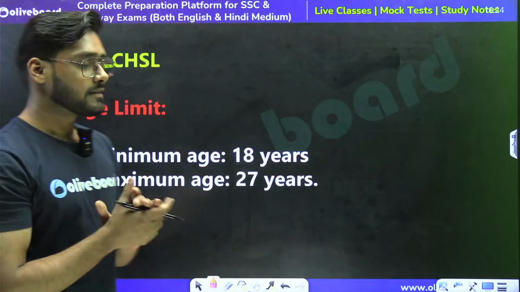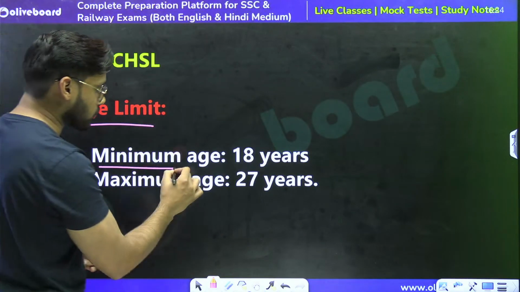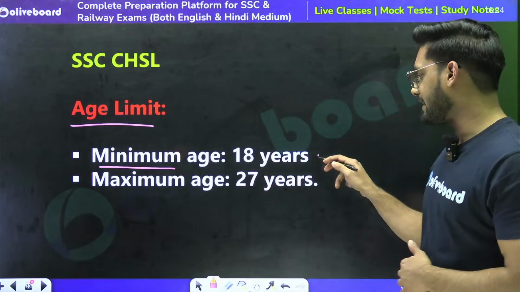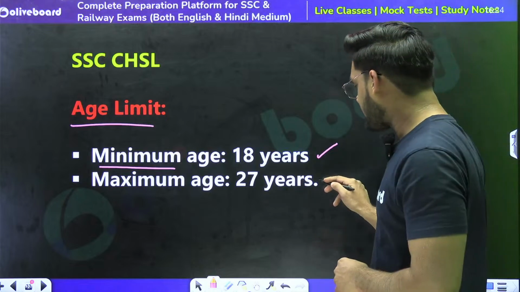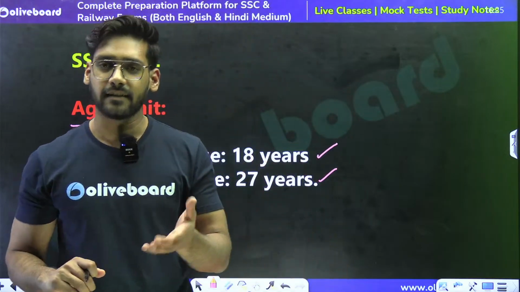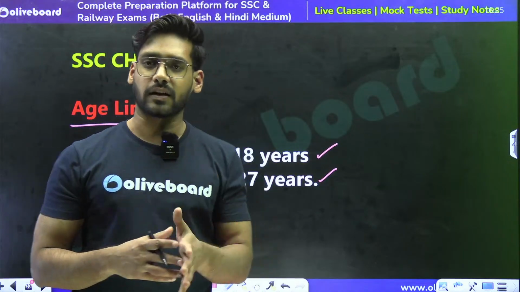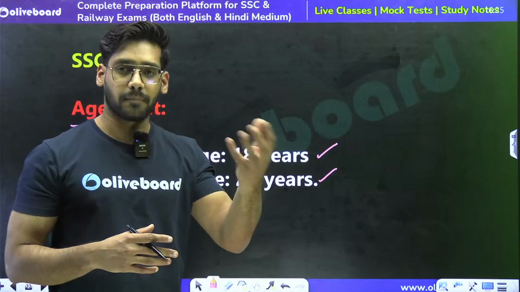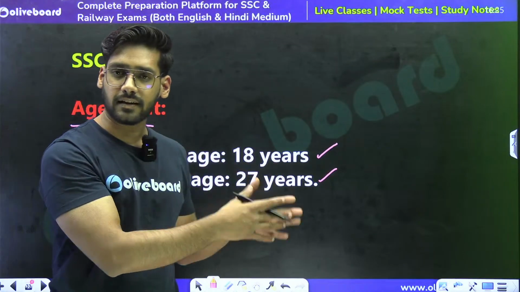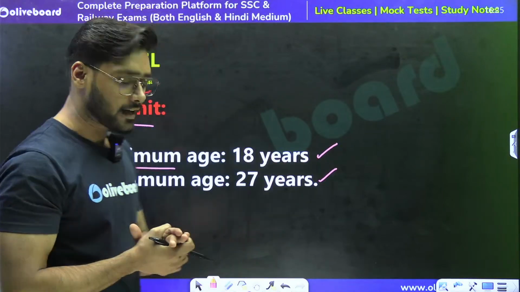So let's see, in the CHSL examination, the minimum age to apply is 18 years, and the maximum age is 27 years. So if you are over 18, then you can surely target this examination in 2025. And if you are not more than 27, then you can apply. The minimum and maximum criteria are written over there.